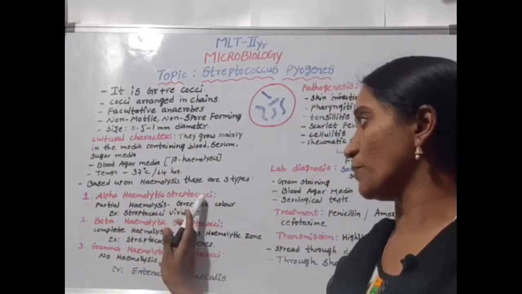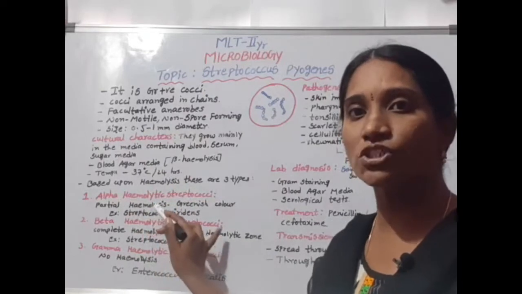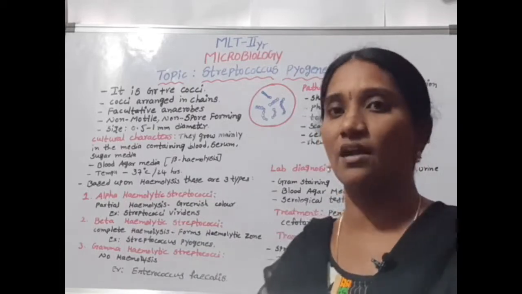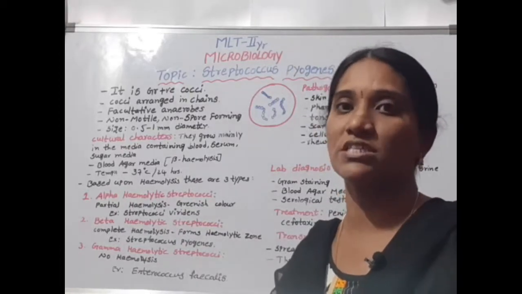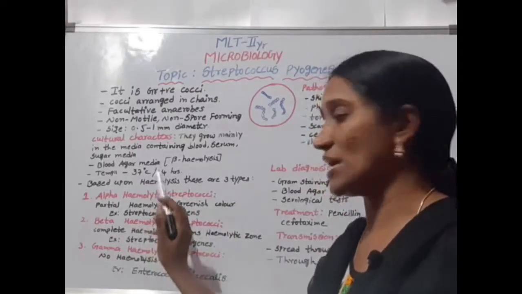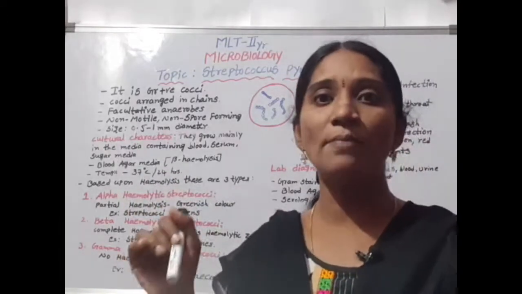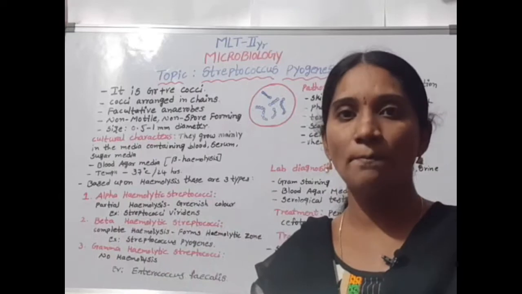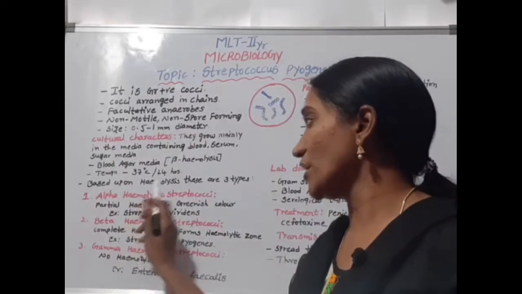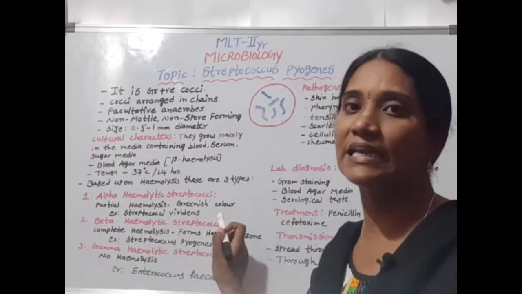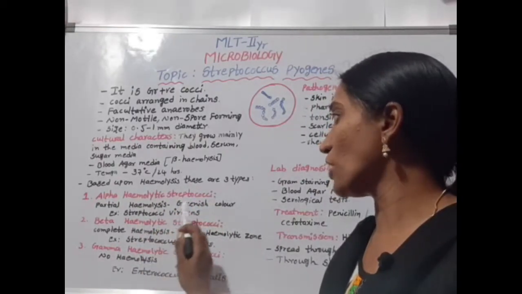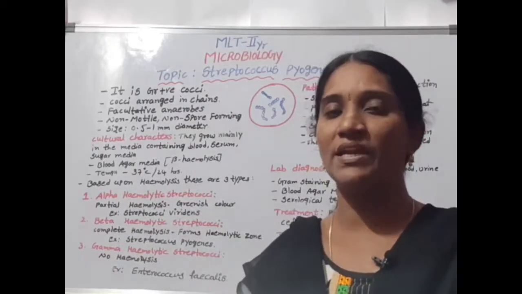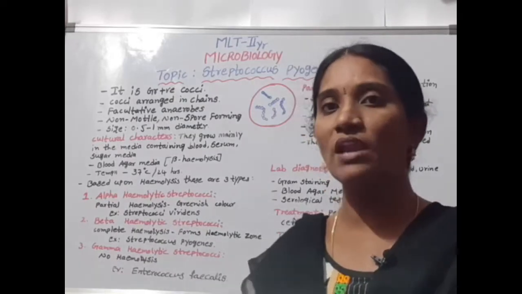Alpha hemolytic streptococci show partial hemolysis, meaning no complete hemolysis occurs. On blood agar media, they form a greenish discoloration. For example, Streptococcus viridans forms a green color on blood agar media and shows partial hemolysis.